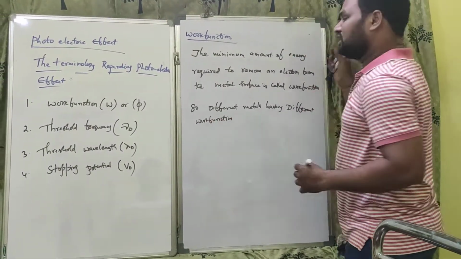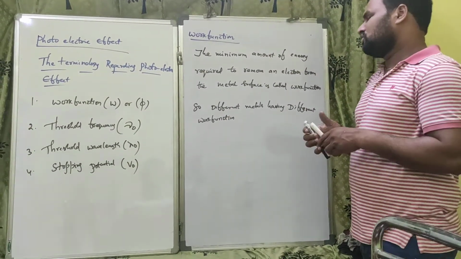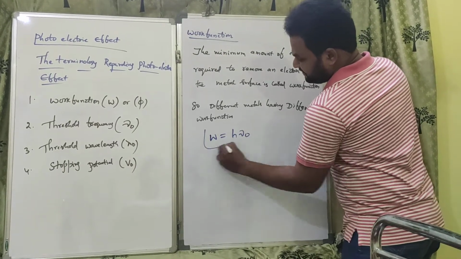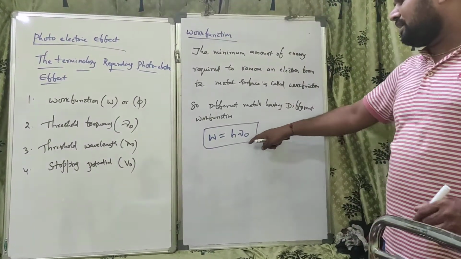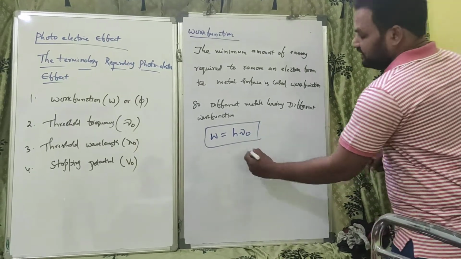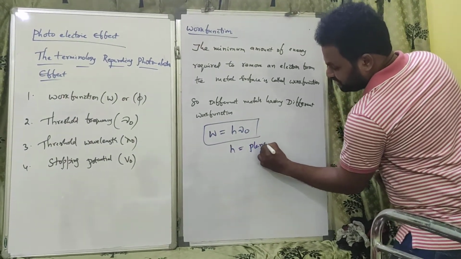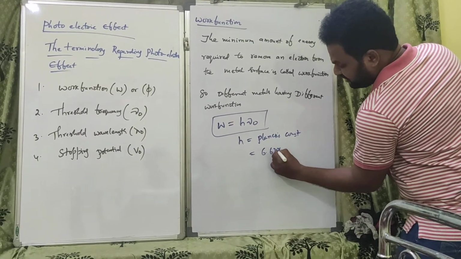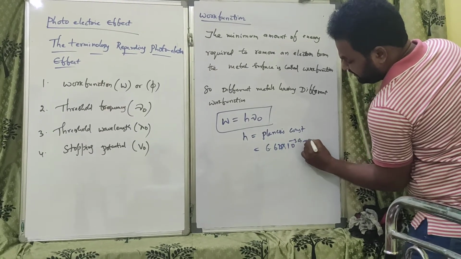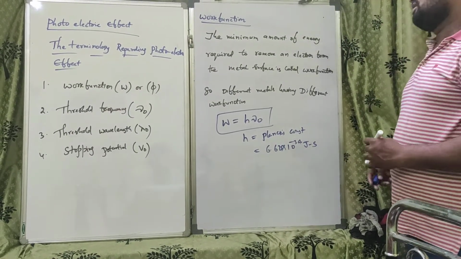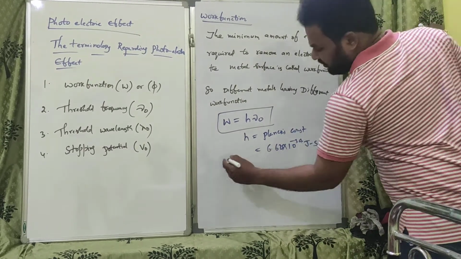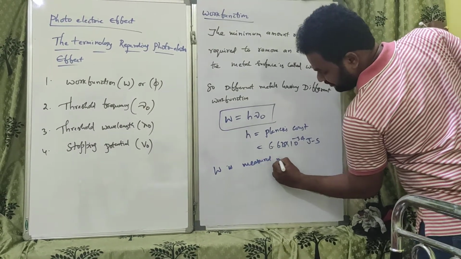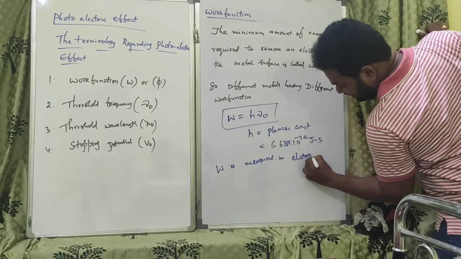Generally work function is energy. Mathematical formula: W is equal to h nu naught, where h is Planck's constant, 6.625 into 10 to the power of minus 34 joule second. Work function W is generally measured in electron volt.